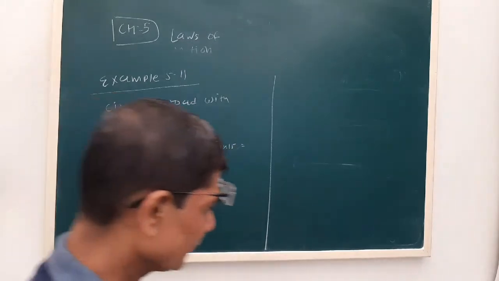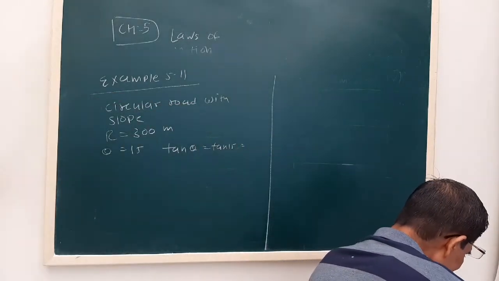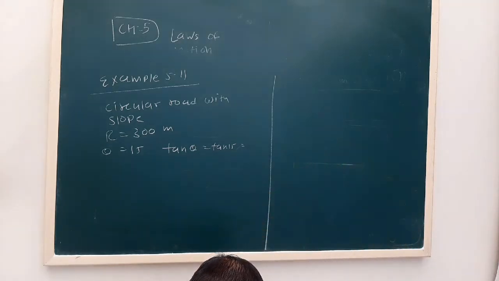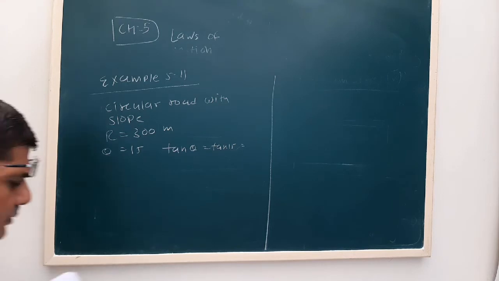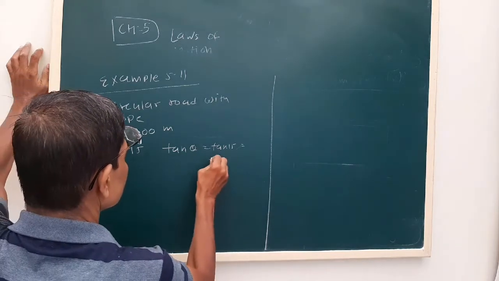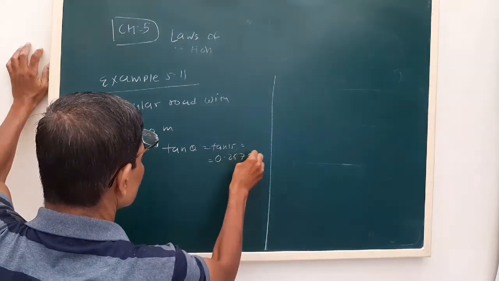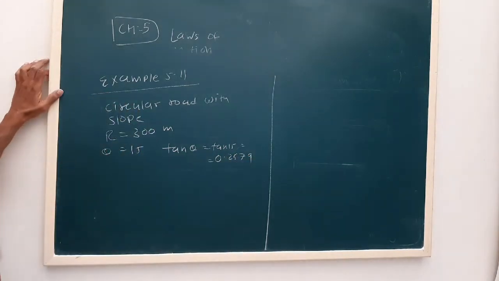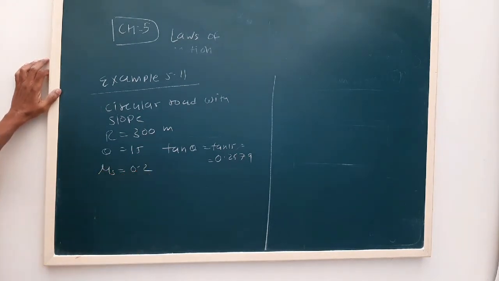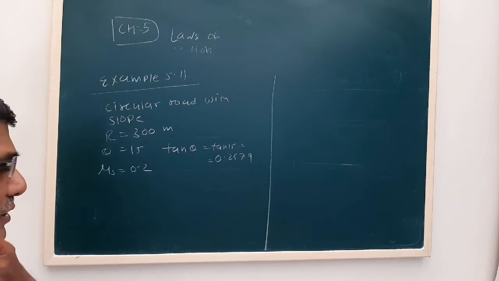I think 0.2679, we can see it in the textbook also, in the table of natural tangents. Yes, 0.2679. Now see, the coefficient of friction is given as 0.2. Now the g value is given.